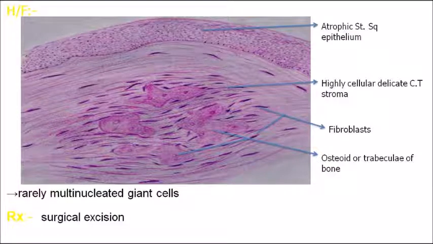In case of peripheral ossifying fibroma, there will be ossifications, as the term itself suggests. In case of simple fibroma, what was the histology? There were only fiber bundles, only fibroblasts and collagen fibers present.